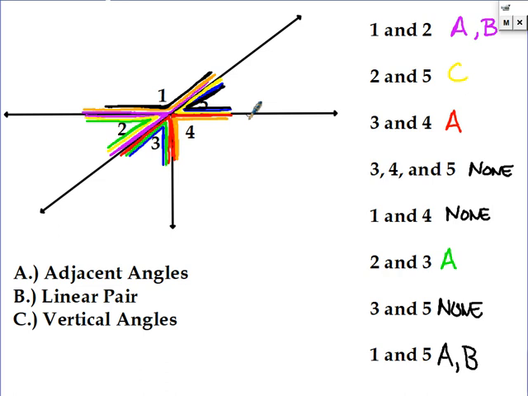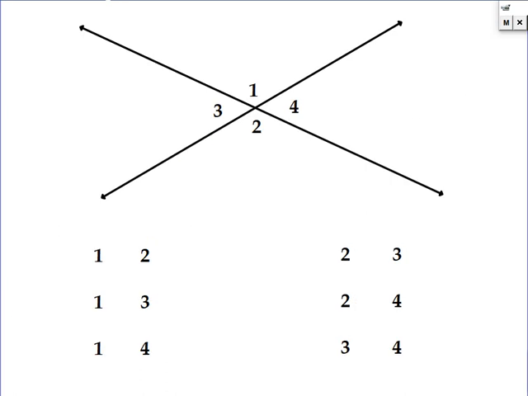Now, let's talk about their relationships, okay, on what they equal. We already know that linear pairs are equal to 180 degrees. So if I look at 1 and 3 here, they make a linear pair. If I just ignore this for a moment and just look here, they make this line. Okay, so they're going to equal 180 degrees.